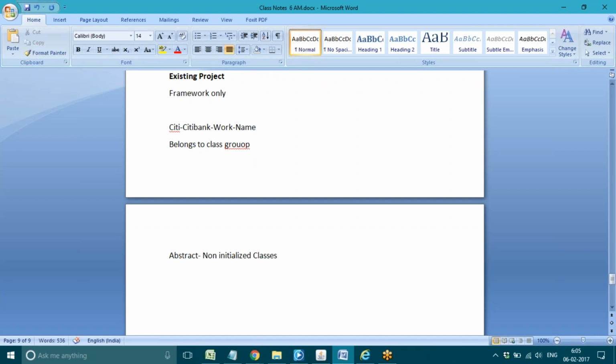Non-initialized means we cannot add any new rules under the abstract class. Suppose you want to design something new inside the application, directly under the abstract classes we cannot add any new rules.